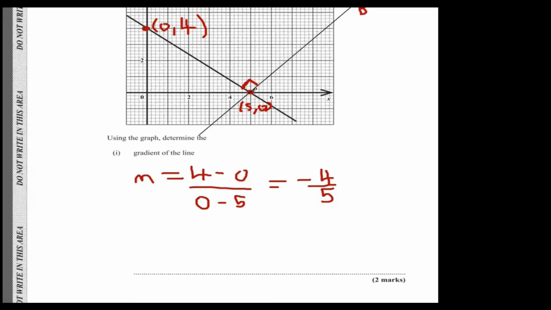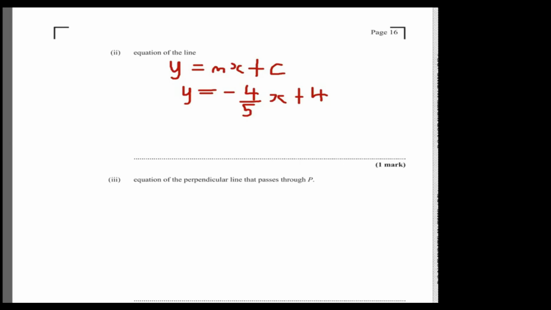To find the equation of the line, we first need the gradient of that line. The gradient of line B is equal to -1 over the gradient of the original line, so it's -1 over -4 over 5.